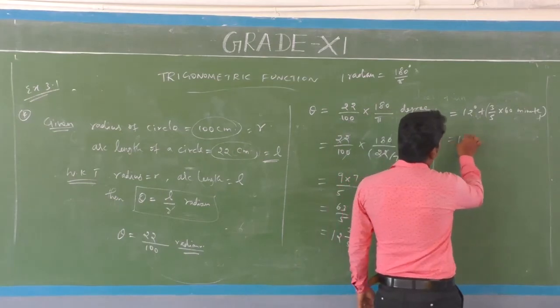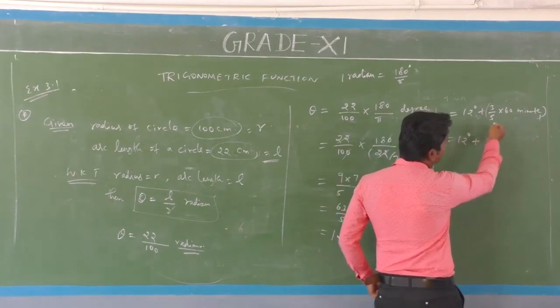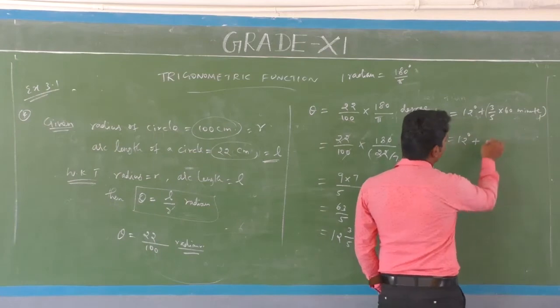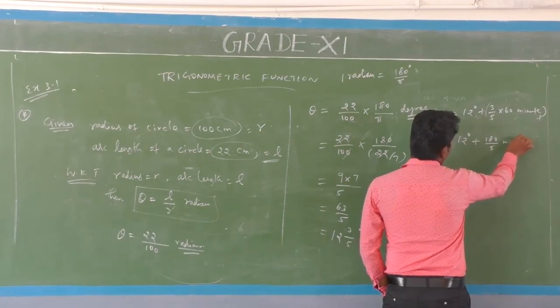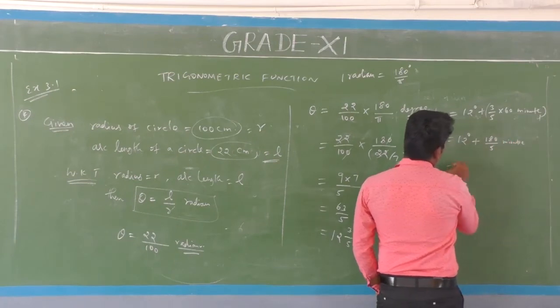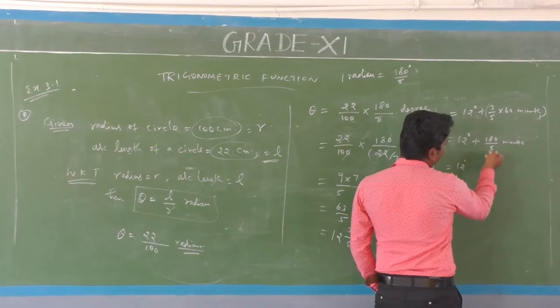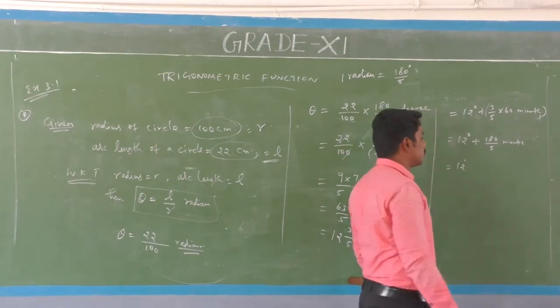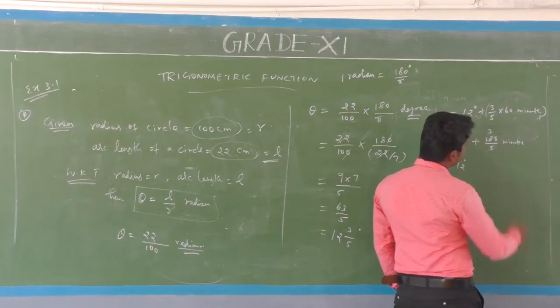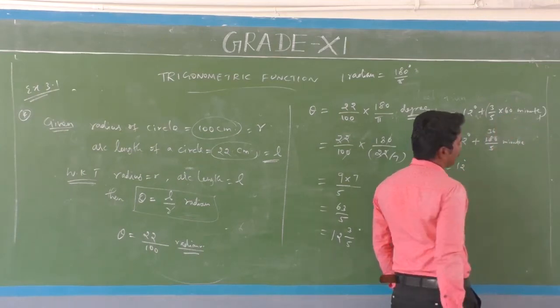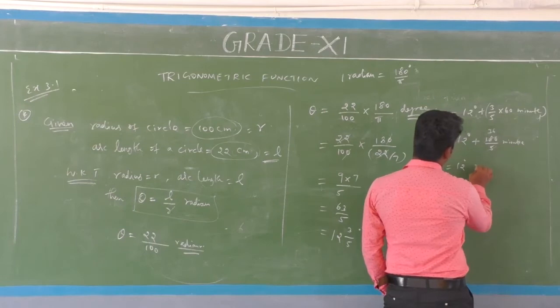12 degrees plus 3 into 60, 180 divided by 5 minutes. 12 degrees, 180 divided by 5: 3 5s are 15, 36 5s are 180. So 36 minutes.